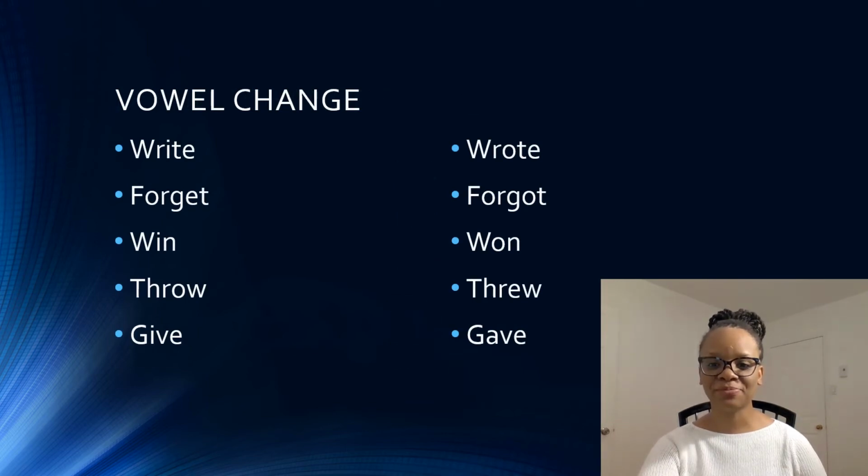For other verbs, there is a vowel change. So, write changes the I to O and becomes wrote. Forget, forgot. Win, won. Throw, threw. And give becomes gave.